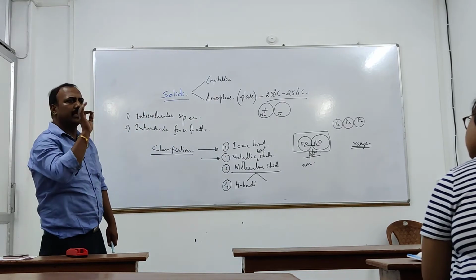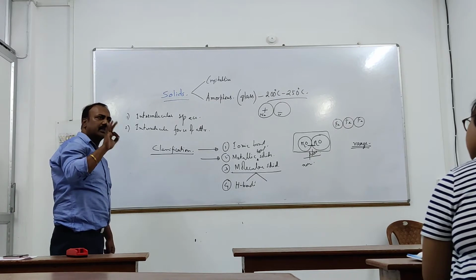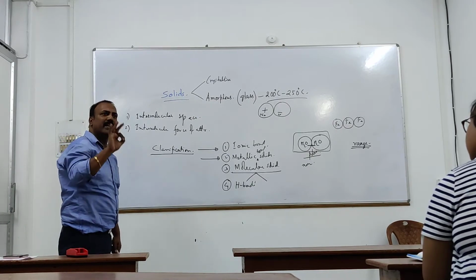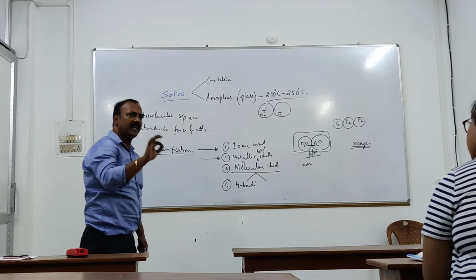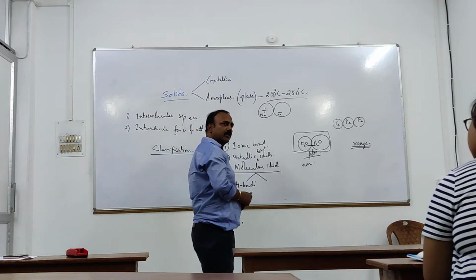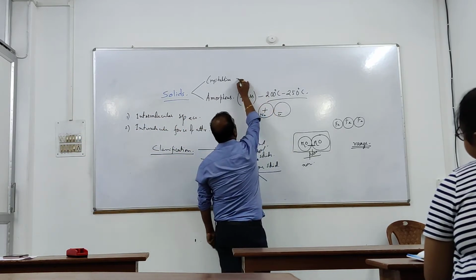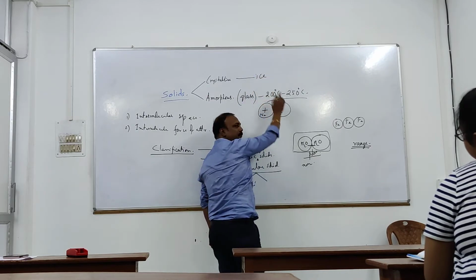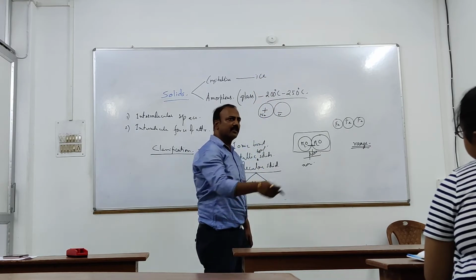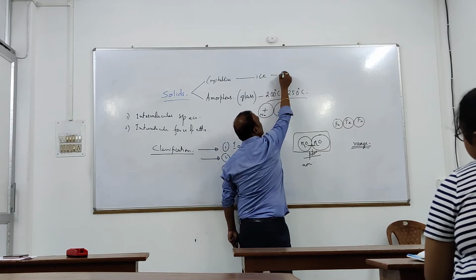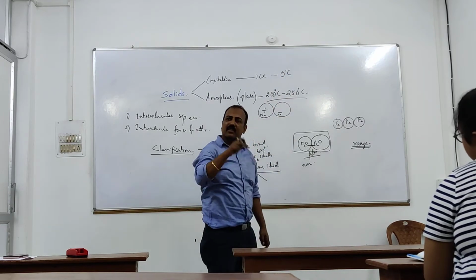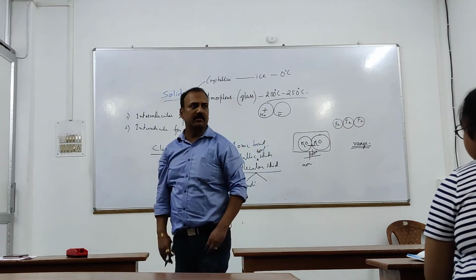But a crystalline solid melts at a very sharp melting point, means a very definite melting point. For example, ice. We know that ice melts at 0 degrees Celsius. No range.